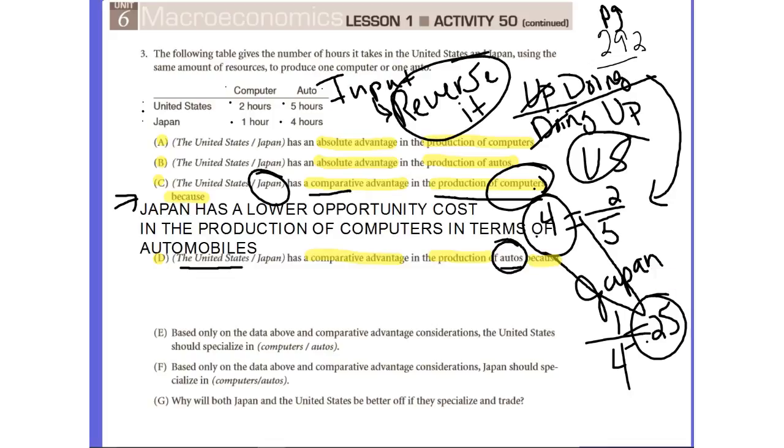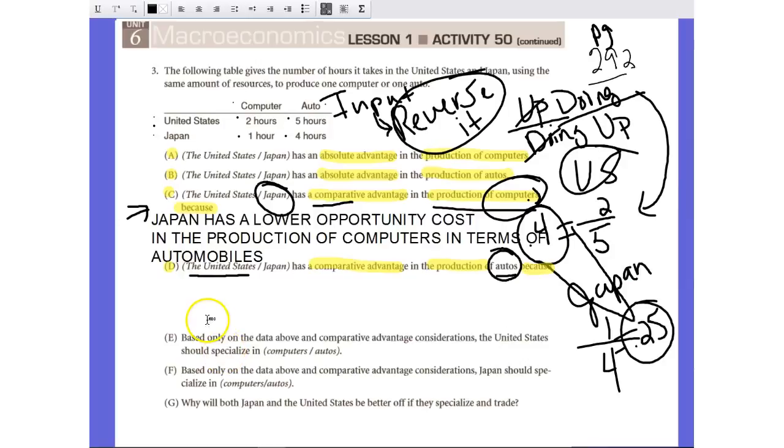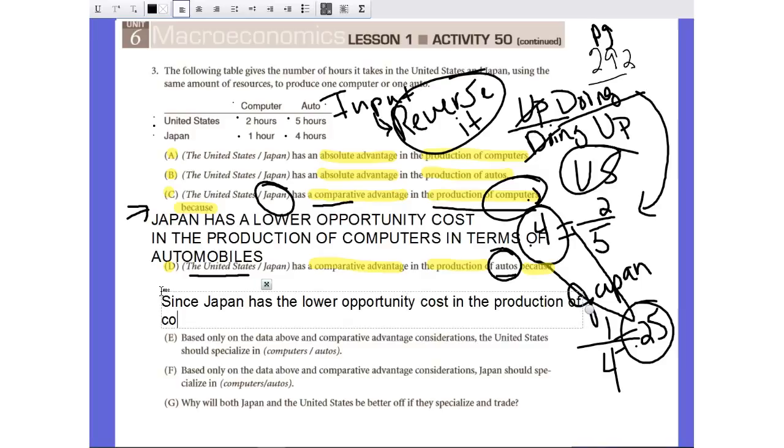So there's several ways to state this answer of because, but we know that since Japan has the lower opportunity cost in the production of computers, then the United States will have the lower opportunity cost in the production of automobiles.